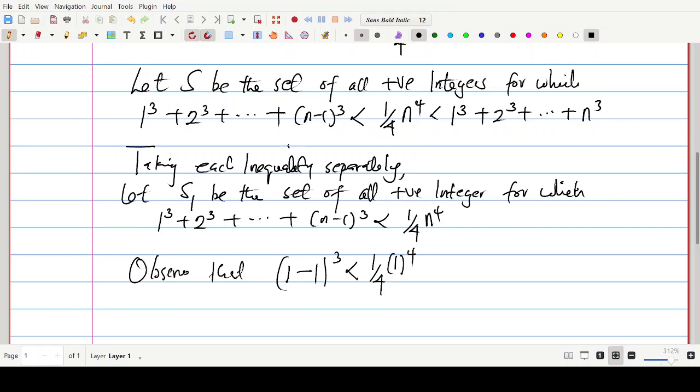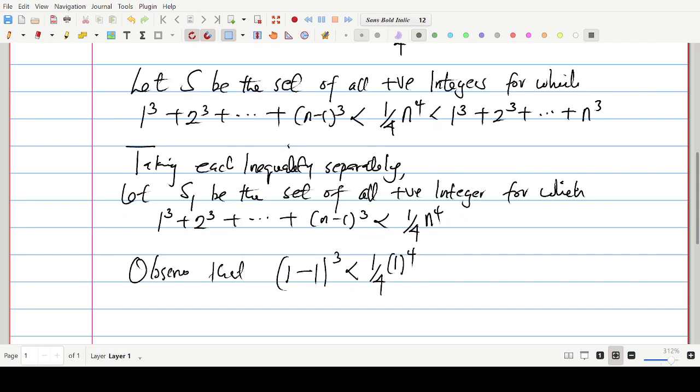So since that is the case, and we have already defined S sub 1 over here, to be the set of all positive integers for which this statement you see over here is true, and we have established that this holds, it means that 1 must be in S sub 1.